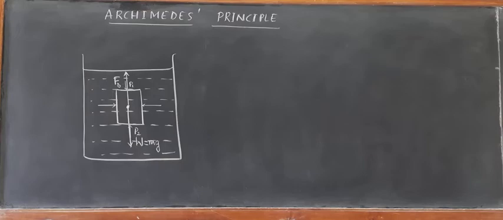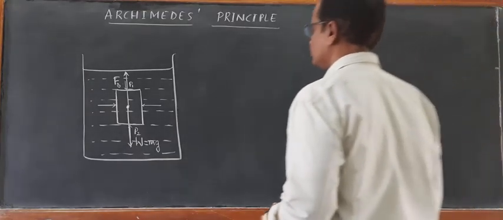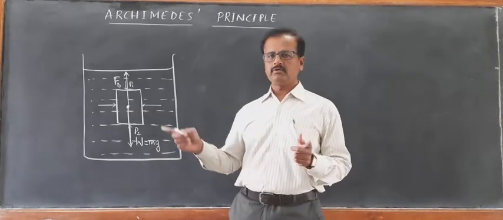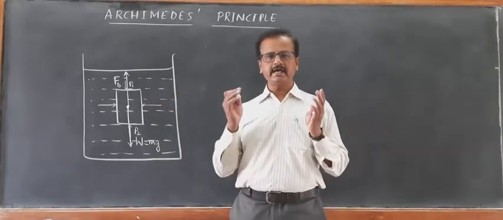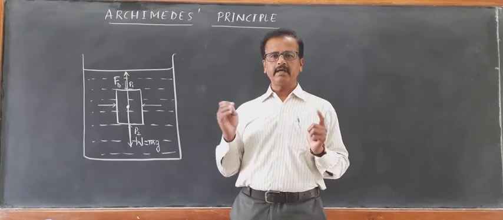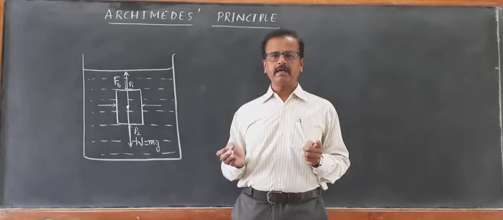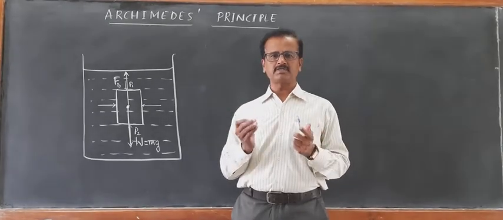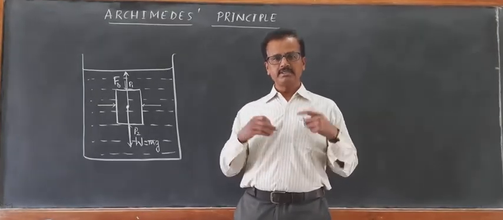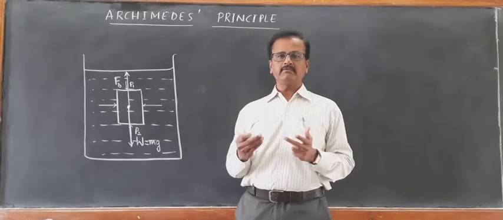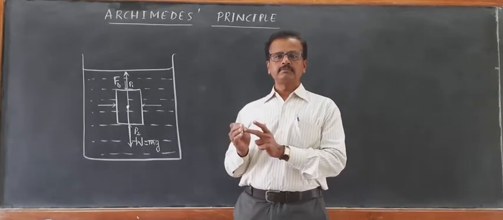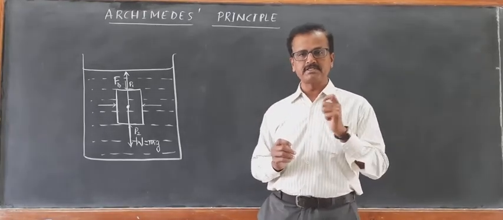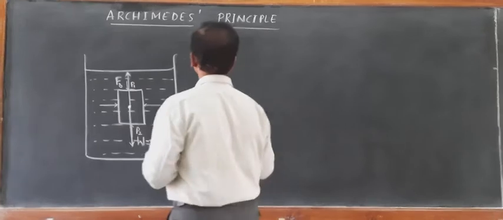Archimedes stated the principle that whenever an object is immersed partially or fully inside a liquid, the body experiences an upthrust called buoyant force, which is equal to the weight of the volume of the liquid displaced by the body. That becomes the principle of Archimedes.